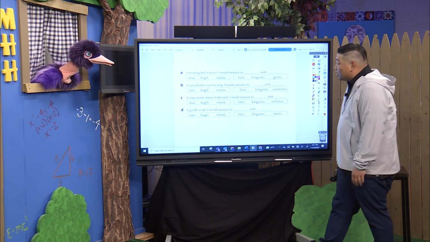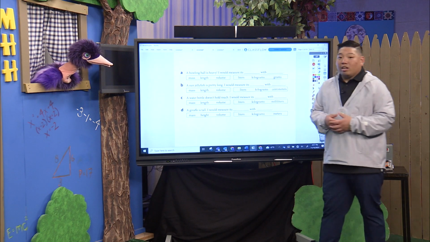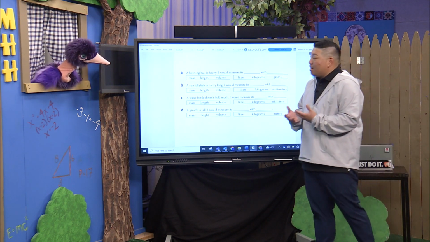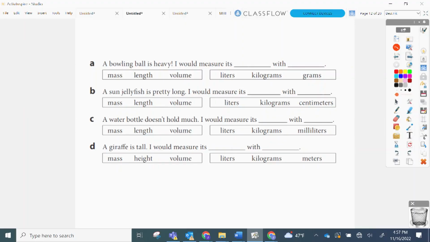I love it. All right, so another couple things that you guys have been working on is some vocabulary words about measurement. So we're taking a look at mass, length, and volume. And those are measured with either liters, kilograms, or grams. So based off your understanding of these words, let's fill in some of these blanks. Let's do two of them.